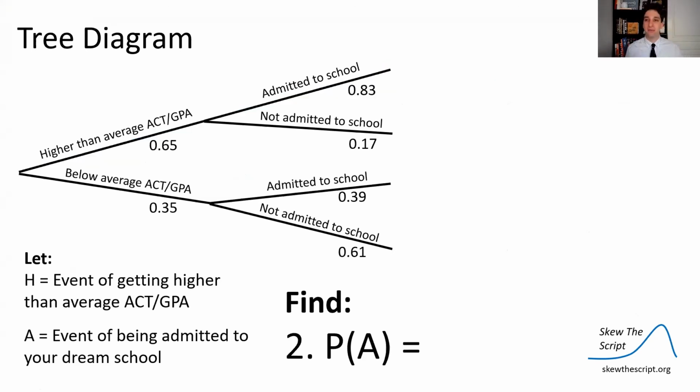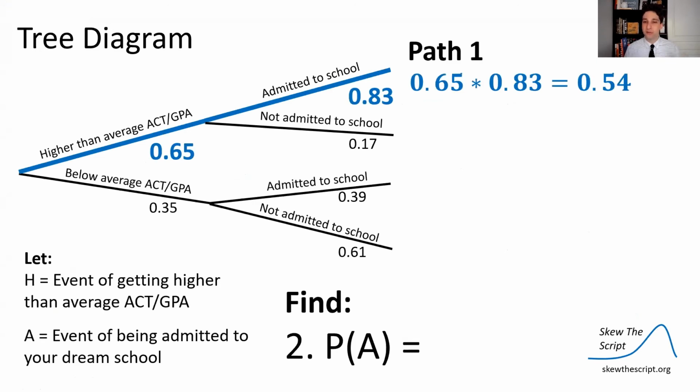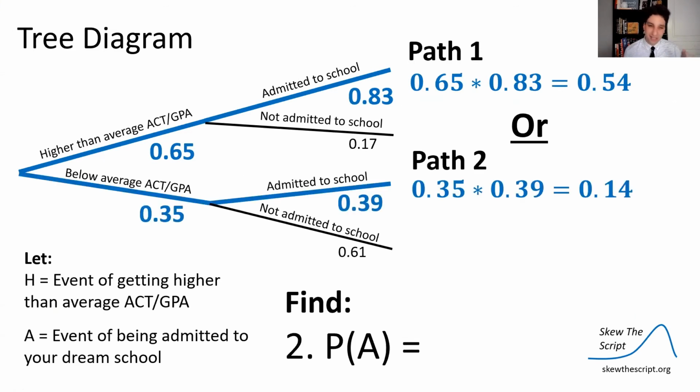Now let's find the probability of A, the probability of being admitted to your dream school, which is one of the final events here. So this is a little bit trickier. Now, there's multiple paths to being admitted to the school. There's path one where you got a higher than average GPA and ACT and you're admitted. We found the probability of that path already. There's also the path of getting below average ACT GPA, but still making it into the school anyway.